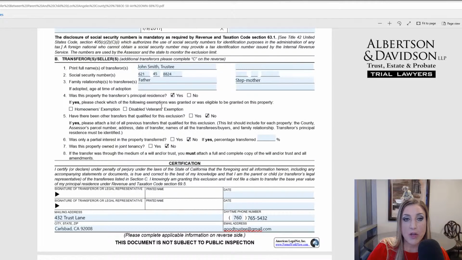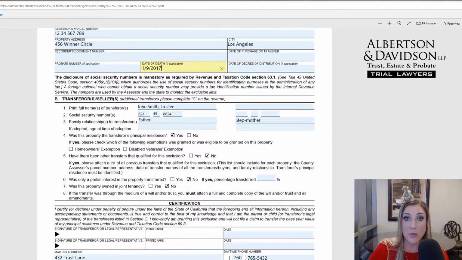Now, section B applies to who is transferring the property. For our hypothetical, we're going to say that this property is being transferred to our client who is a beneficiary under a family trust. And we're going to say that her brother is the trustee of that trust. And again, we're going to use a father-stepmother situation. We're going to say that father predeceased the stepmother, and stepmother just passed on January 9th of 2017.